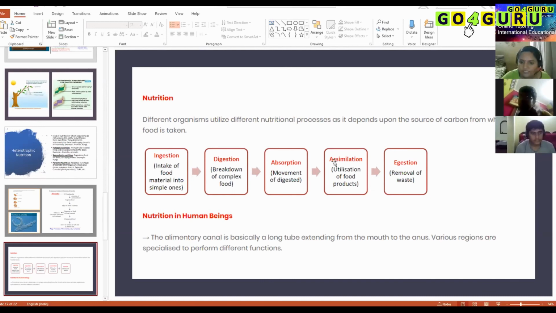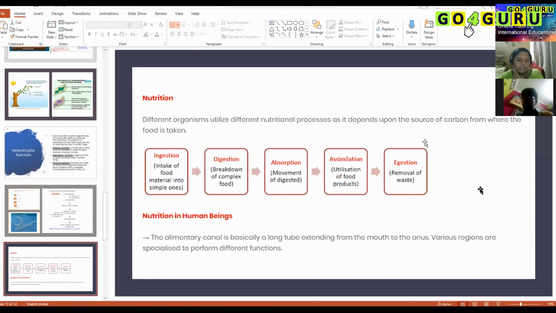The next step is assimilation. Assimilation means all these nutrients will be distributed throughout the body cells. All these nutrients need to be transported. It is not just required for our stomach. It is required for our toe cells. It is required for our head tip cells. All nutrients need to be transported to all parts of the body. That is called assimilation. Next is egestion. It includes the removal of all metabolic and nitrogenous waste materials through the anus. Am I clear?